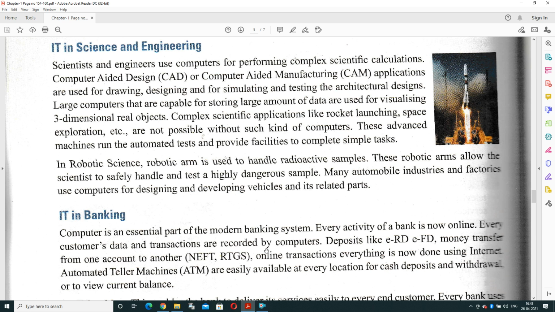So in robotic science, a robotic arm is used to handle radioactive samples. So it is not restricted to one area. It is developed everywhere. Without IT, any field cannot survive in the market. Many automobile industries and factories are using computers for designing and developing vehicles and related parts also.